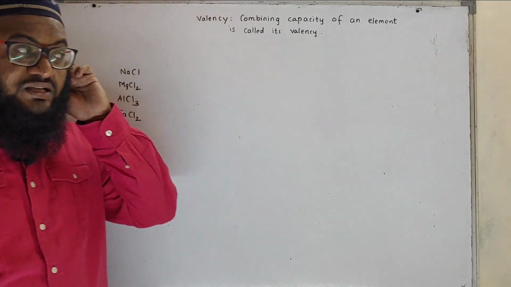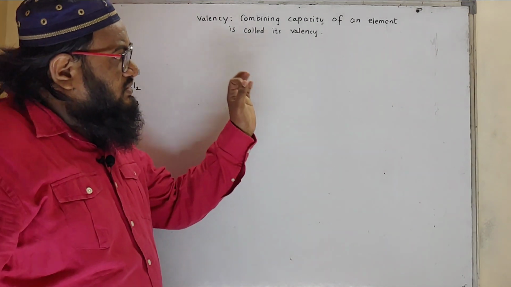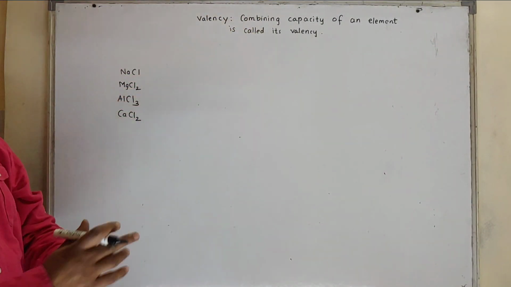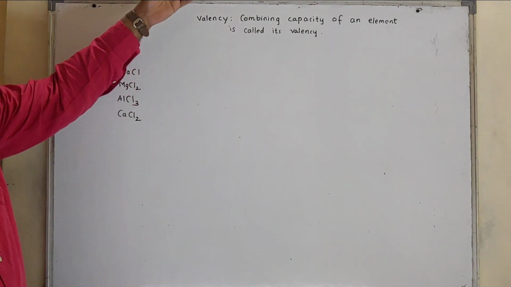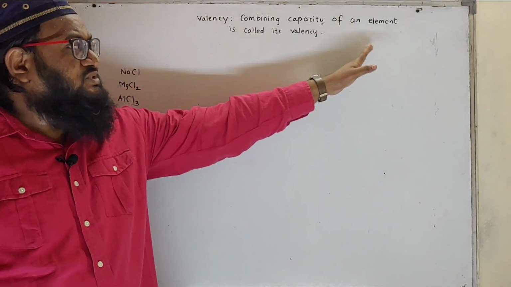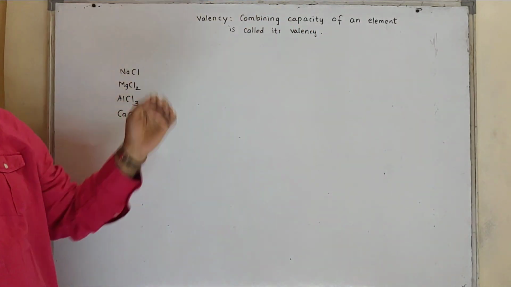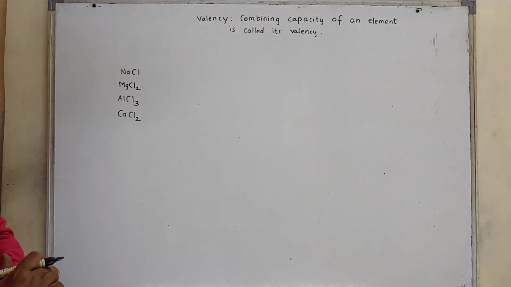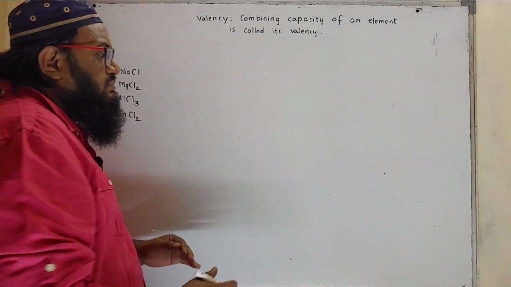In this lecture I am going to just make you learn valency and formulae. We are not going into the concept of valency. You just need to remember what the combining capacity of an element is, and the number of electrons lost or gained to attain stability.